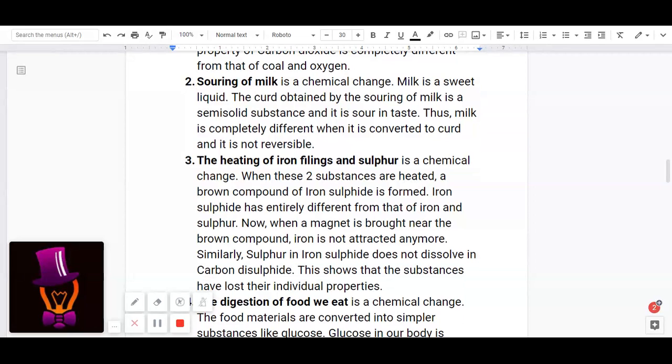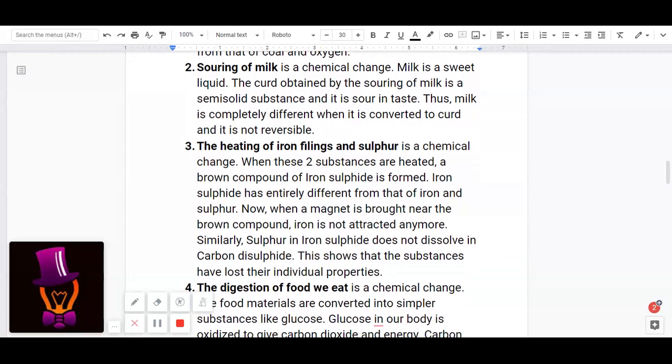And similarly, sulfur and iron sulfide does not dissolve in carbon disulfide. This shows that the substances have lost their individual properties. This is also a chemical change because the properties of the original substances, iron filings and sulfur, are entirely different from the new substance after reaction, which is iron sulfide.